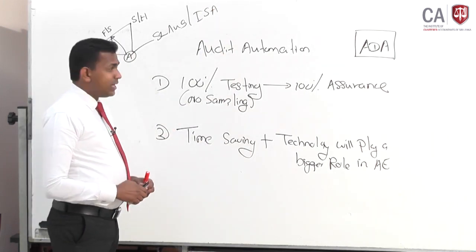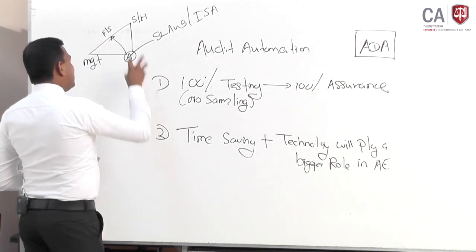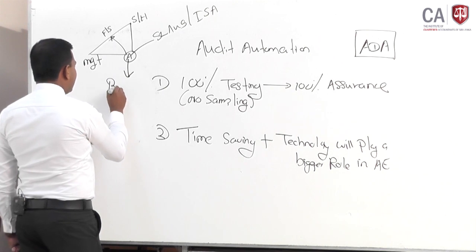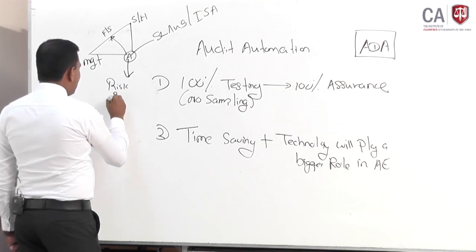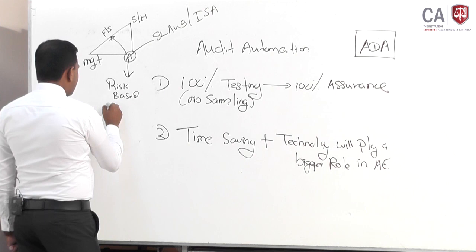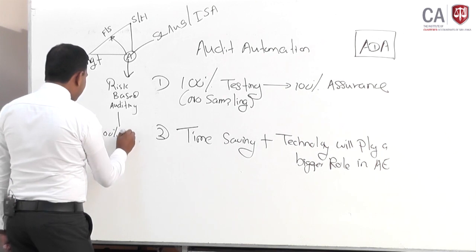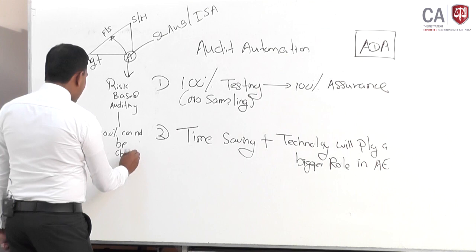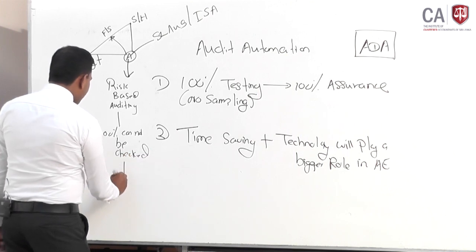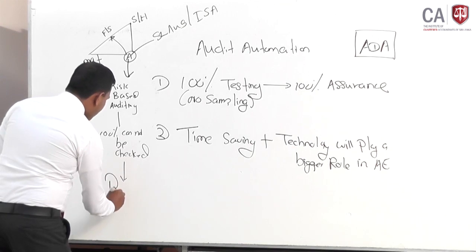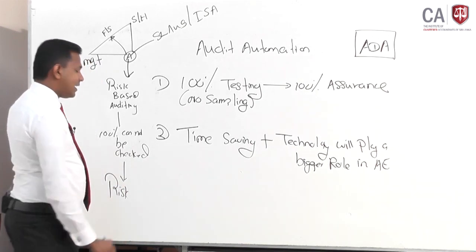That's how we do it. This auditing methodology is what we call risk-based auditing. So why do we call it risk-based auditing? At the moment, in carrying out audits in the world, 100% cannot be checked. Since 100% cannot be checked, we apply what is called risk-based auditing, or risk assessment.